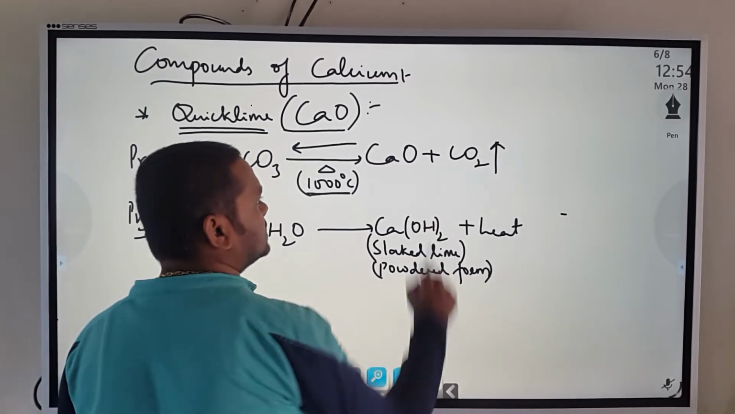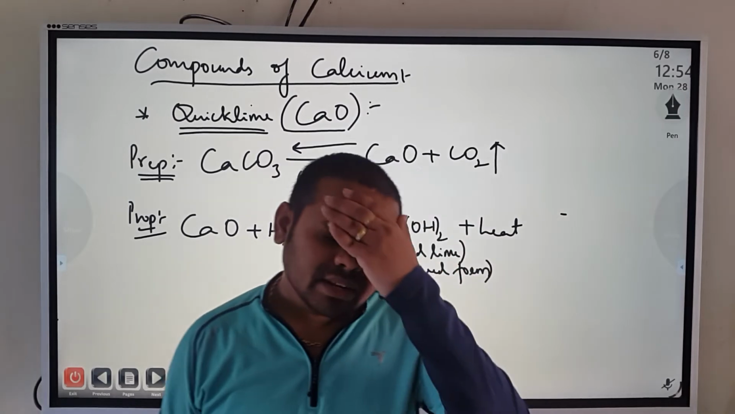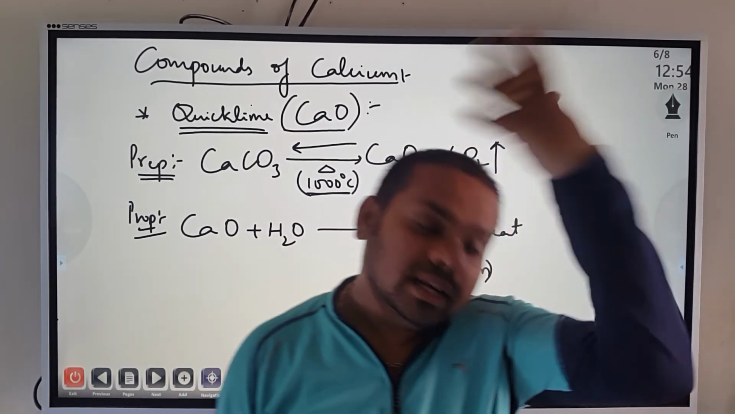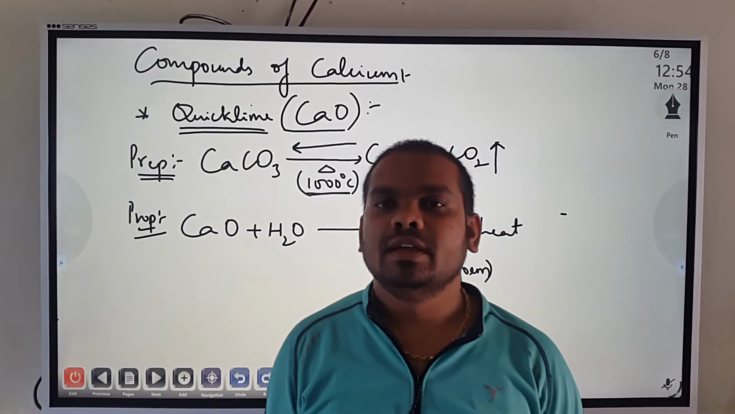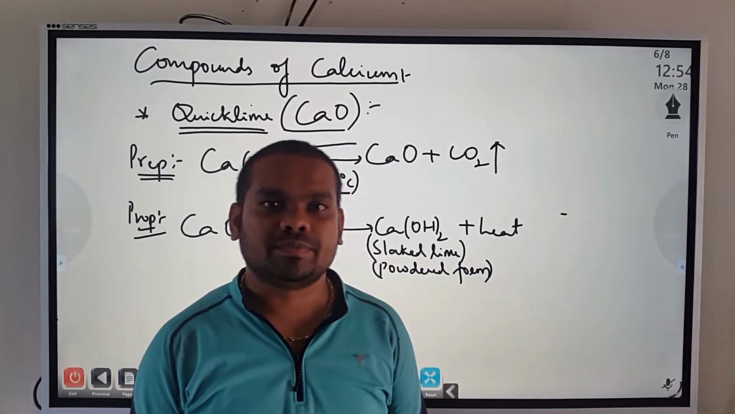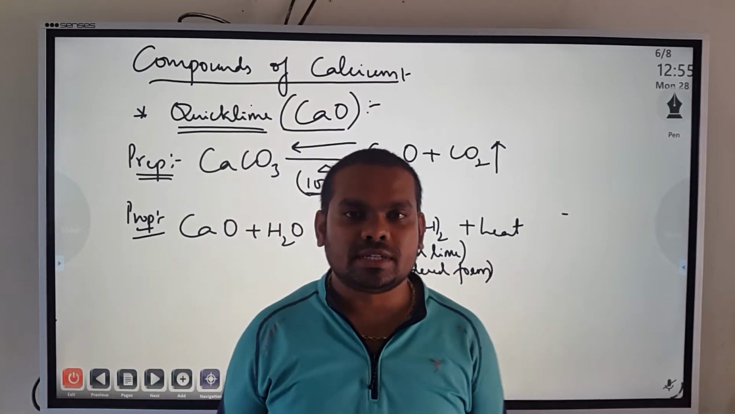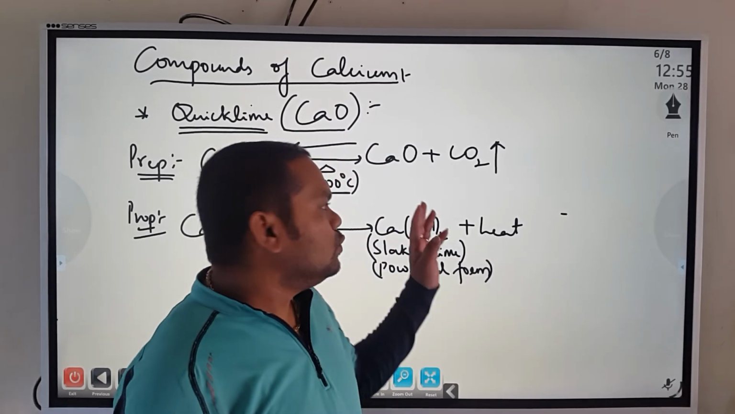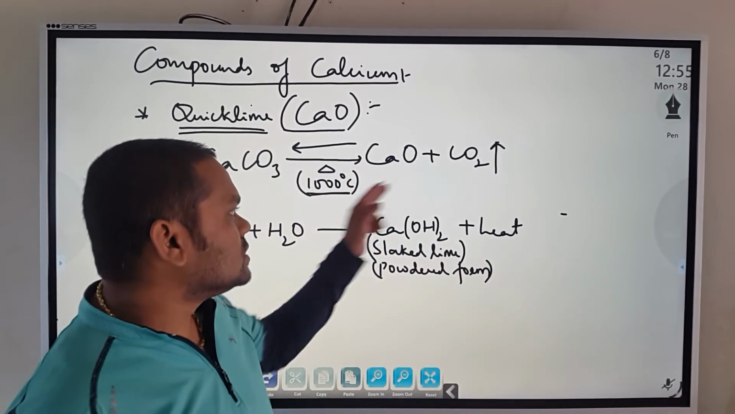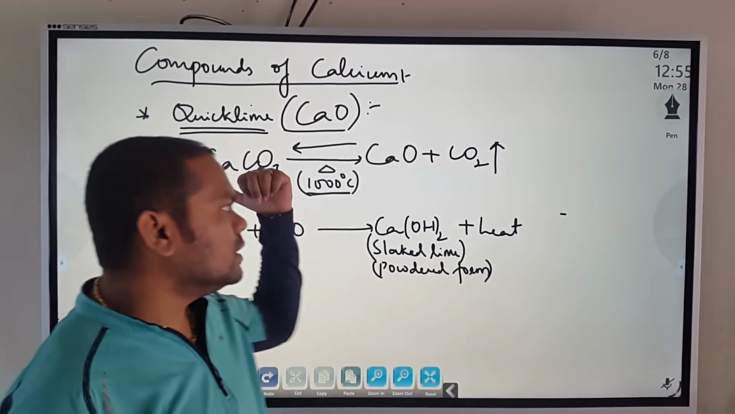Now there is a point that we will study in physical chemistry, Le Chatelier's principle. According to Le Chatelier's principle, what does that mean? You will study it in chemical equilibrium. To produce more and more calcium oxide, should the reaction go forward or backward?